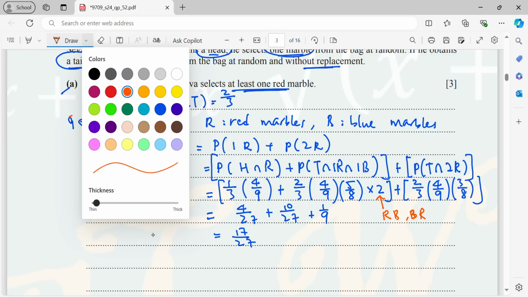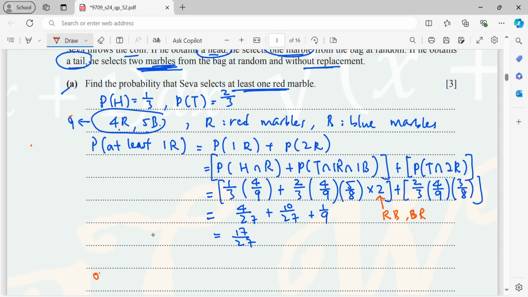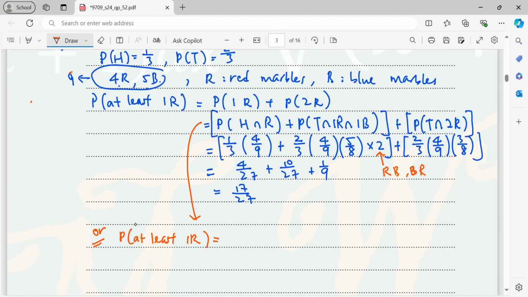Okay, you may use this method or you can just use another method, which is using the combination. So I will say that my probability of at least 1 R, for this part, it will be, now 1/3 is to get the H. Then to get the R, because you have 4, I will write 4C1, 4 choose 1, over total 9, choose 1. Okay, that is the probability of getting R, 1R, plus 2/3. That is to get the tail, right?